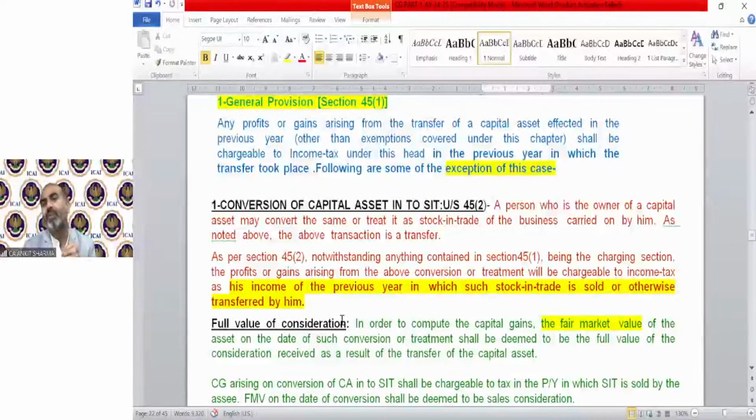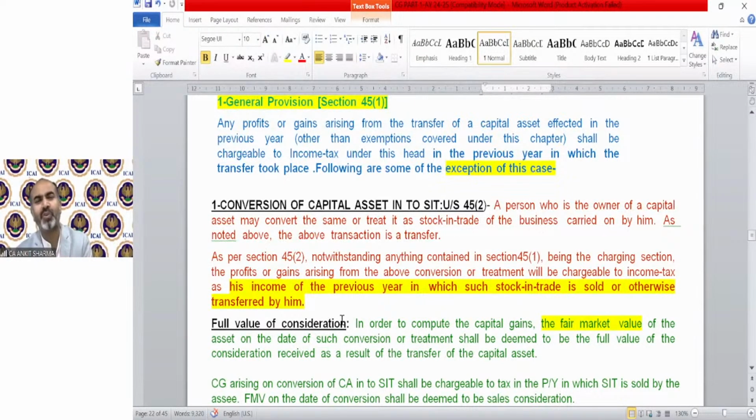Section 45(2) says that if any person converts his asset into stock in trade, there was a same provision in PGBP in which we were converting our stock in trade into capital asset. In that situation, the FMV at the time of conversion will be taken as the sale consideration for the purpose of PGBP.